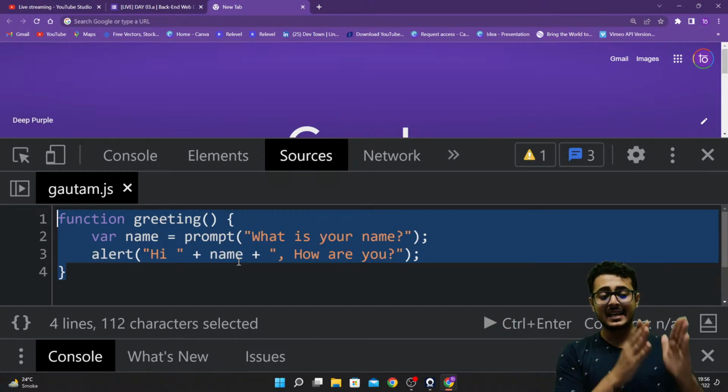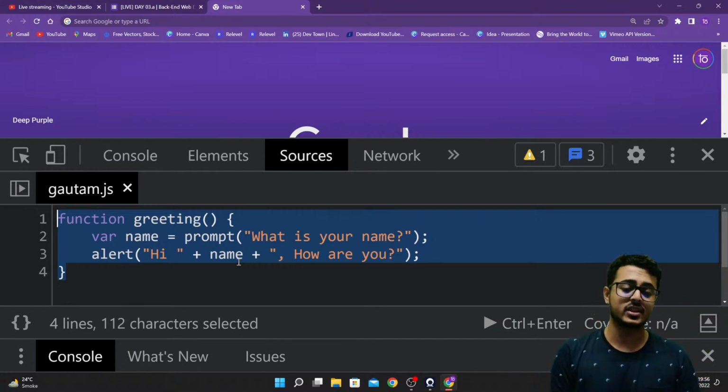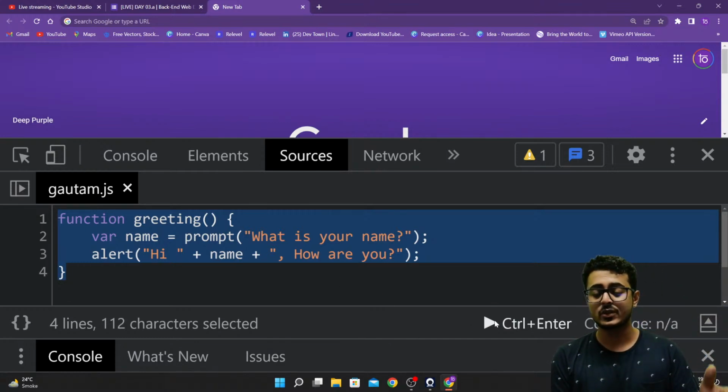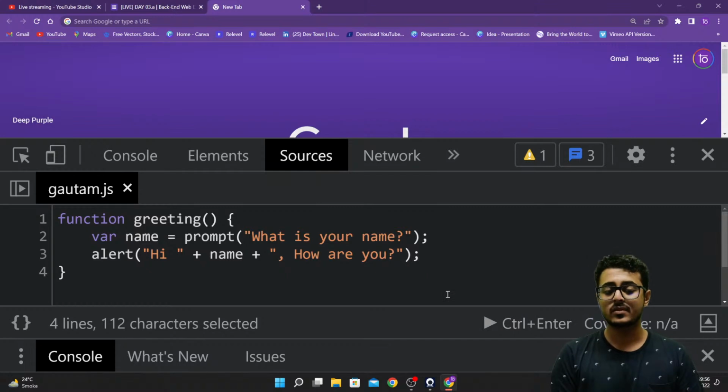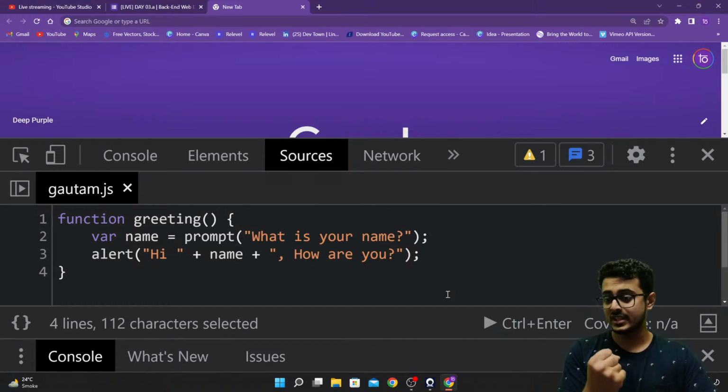Okay, so like I said, right over here, you have just declared the function. That is the reason why when you try to run the lines of this particular file called gotham.js, nothing is happening. To be able to use this function, you need to call it. Okay, to use this function, you need to call it.